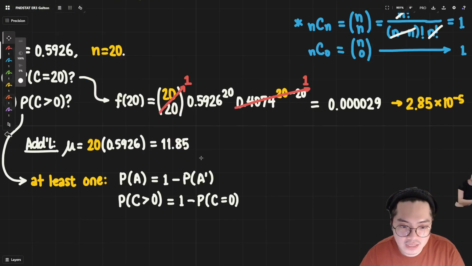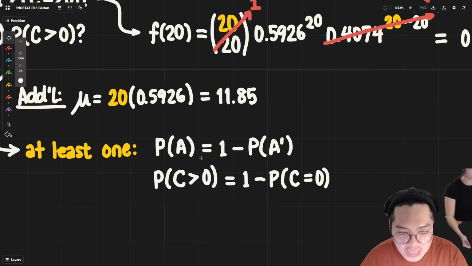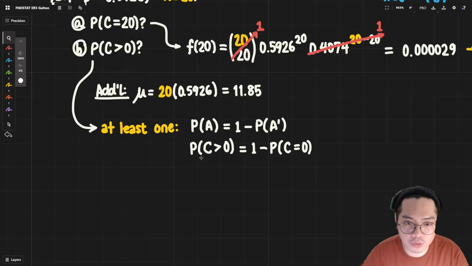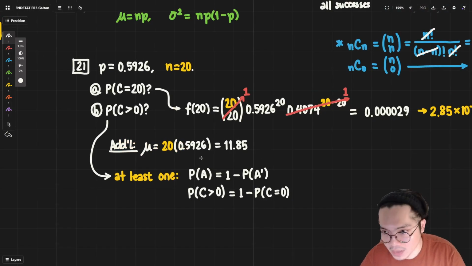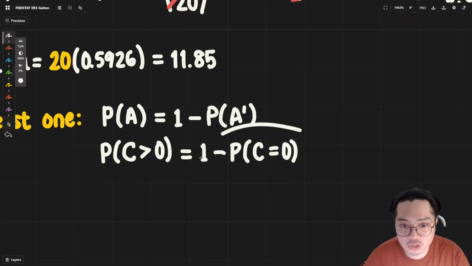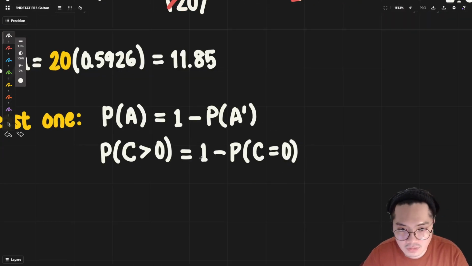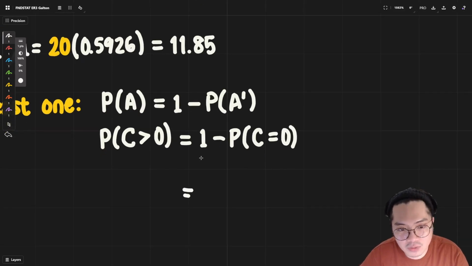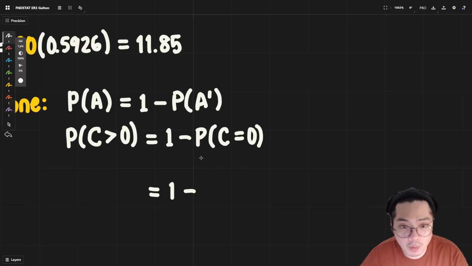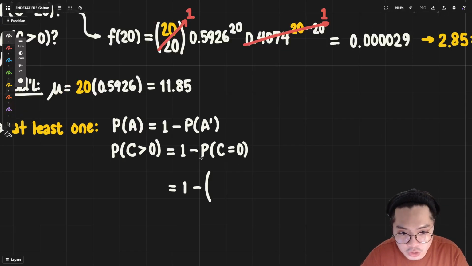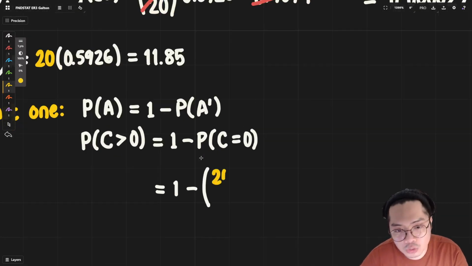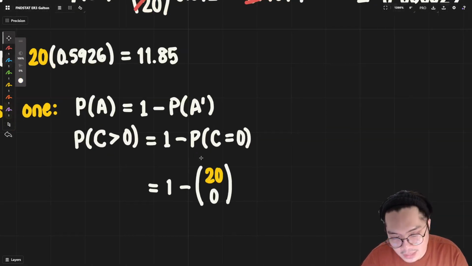So in this case, instead of computing the probability that 1 will pass, plus the probability that 2 will pass, plus the probability that 3 and 4 and 5 and so on will pass, what I can do is just choose this route instead, and we will get 1 minus the probability that nobody will pass. So from the 20, I will choose nobody. And then